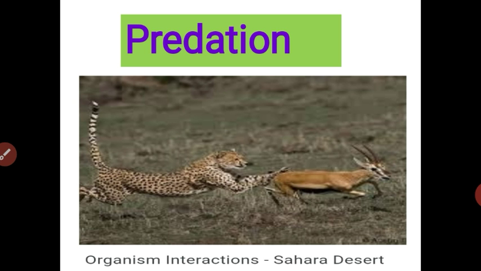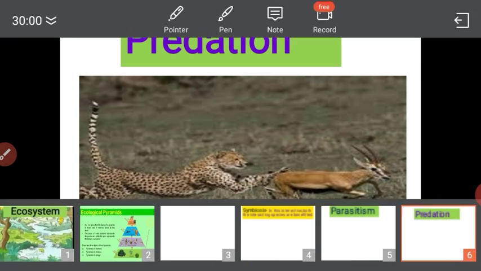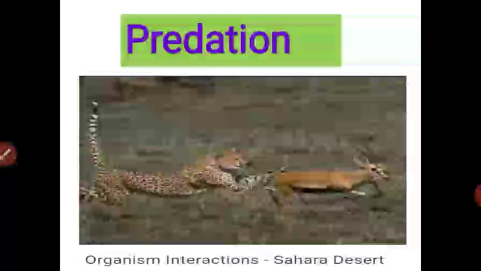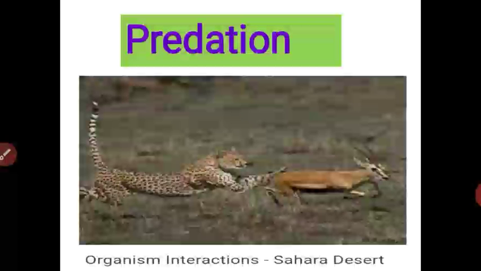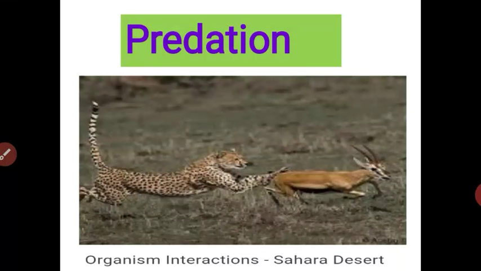For example, in the given picture, the leopard catches the deer, kills it and eats it. Got it? The leopard is the predator. Understood, student? What is the relationship? In that relationship, the leopard is the predator. It catches and kills the deer as food.